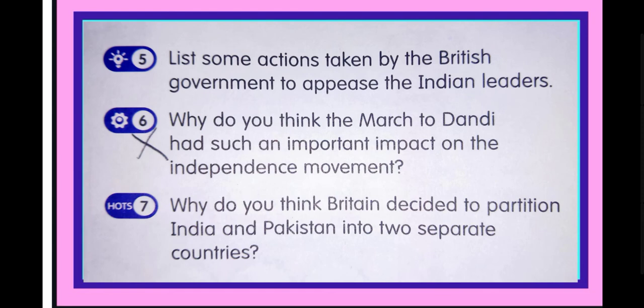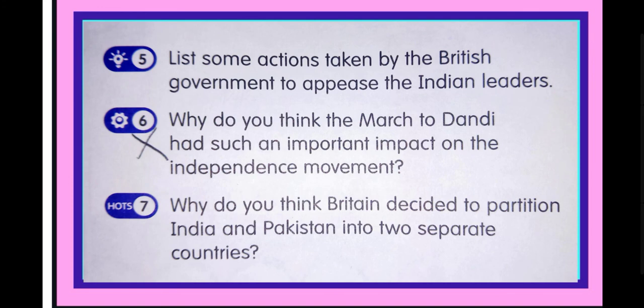Why do you think Britain decided to divide India and Pakistan into two separate countries? British decided to divide the country as League was stubborn to make a new country by dividing it. The League announced 14th August 1946 as a direct action day to show its strength, and many of them followed it.